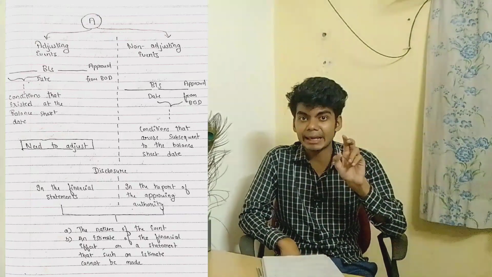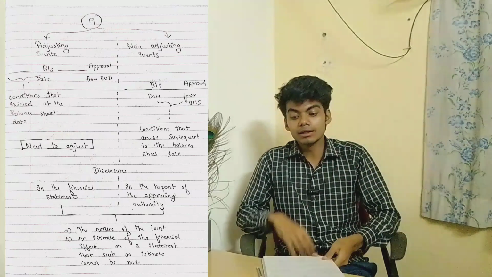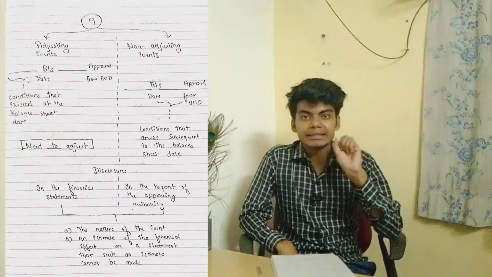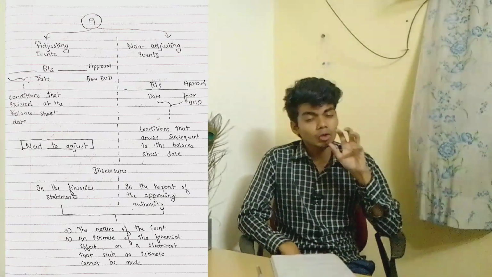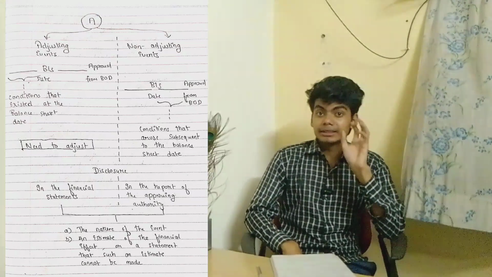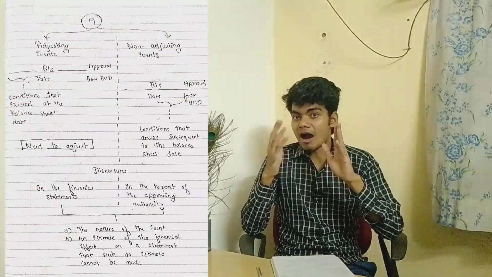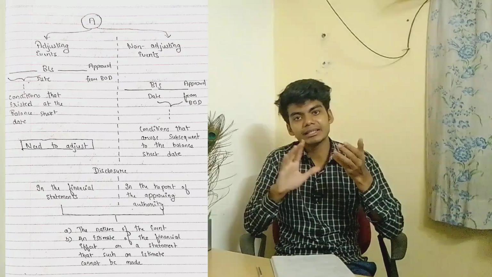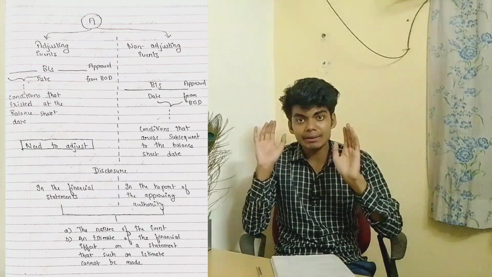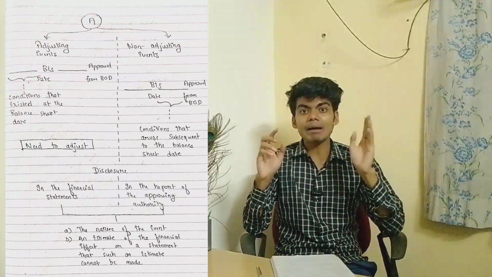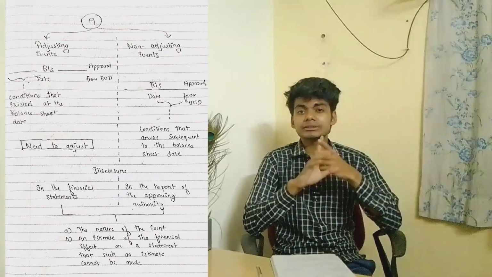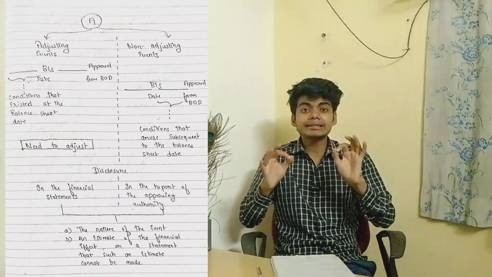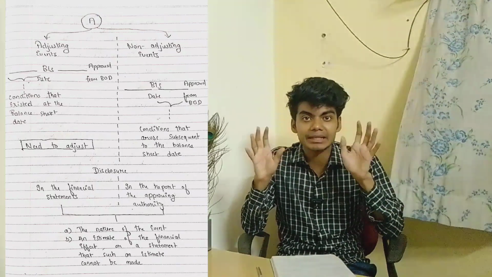That's why the name adjusting events came. Now, what is a non-adjusting event? Non-adjusting events means the condition took place after the balance sheet date, and the events also took place after the balance sheet date. Before the balance sheet date, there was nothing. So it's a non-adjusting event.